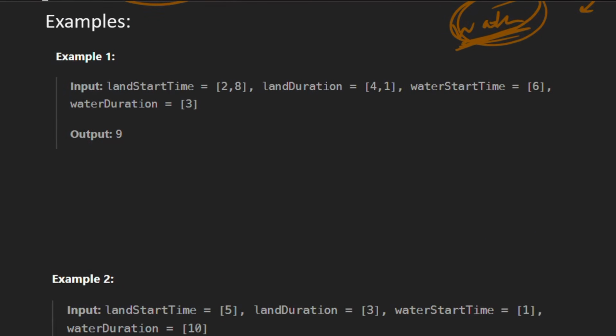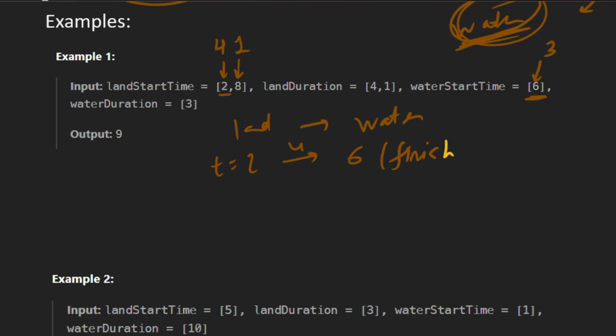So let's see the examples. In the first example we are given landStartTime: one ride starts at time 2 and another ride starts at time 8, and the duration of the first ride is 4 and the duration of the second is 1, and there is a water ride which starts at 6 and its duration is 3. So let's say the tourist first takes a land ride and then a water ride. Suppose it takes the ride at t equal to 2, the duration is 4, so it finishes at t equal to 6.